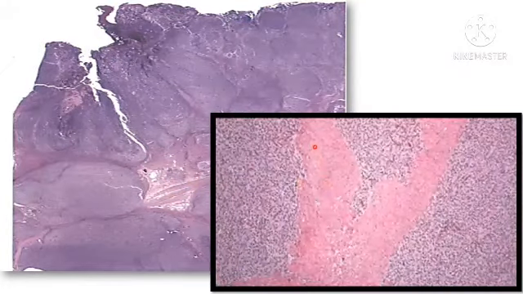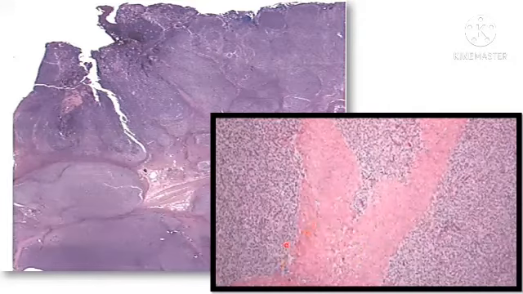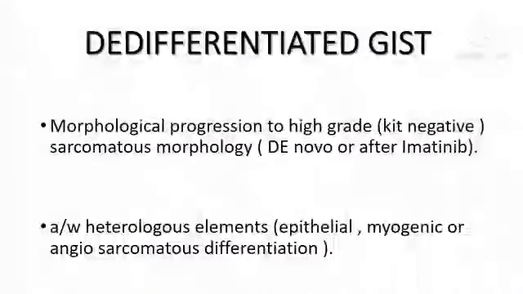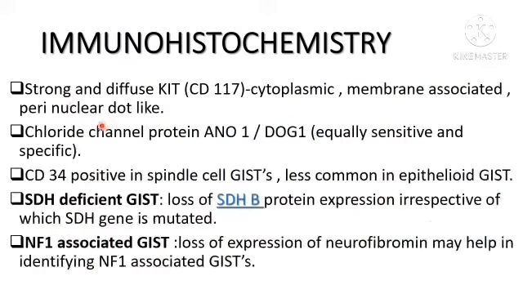This is the high power view of the same. You can see the muscularis propria is separating the tumor tissue. Coming to dedifferentiated GIST, it's nothing but morphological progression of GIST into high grade, which will be KIT negative and will have sarcomatous morphology. It may occur de novo or it may occur after imatinib therapy. It is usually associated with heterologous elements like epithelial, myogenic or angiosarcomatous differentiation.